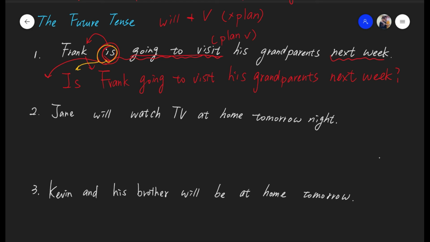Alright, now let's take a look at number 2. Number 2, Jen will watch TV at home tomorrow night. Time marker, tomorrow night. The verb will watch, that's the future tense, and will is the helping verb of the future tense. So all we need to do is move the helping verb will to the front. Okay?